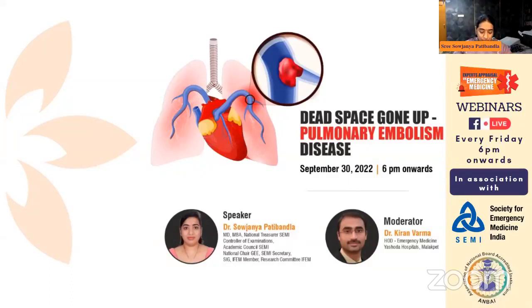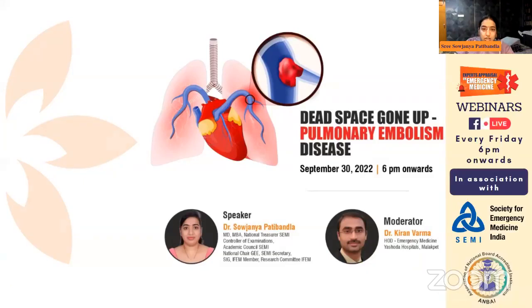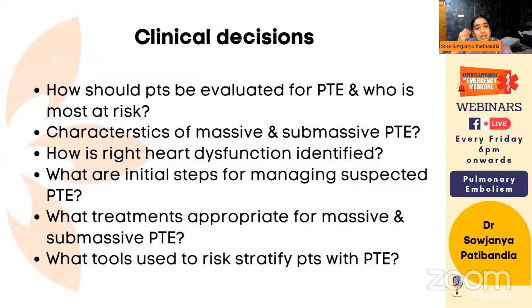Then the other variant we have to know is submassive PE. These are the people who are at intermediate risk, may not be at risk in the emergency department, but if you have not identified and treated them aggressively, they will end up in complications. So any patient with pulmonary embolism with elevated troponin or BNP levels, or right ventricular dysfunction on bedside echocardiography in the emergency department, you should have a high index of suspicion and treat them aggressively.